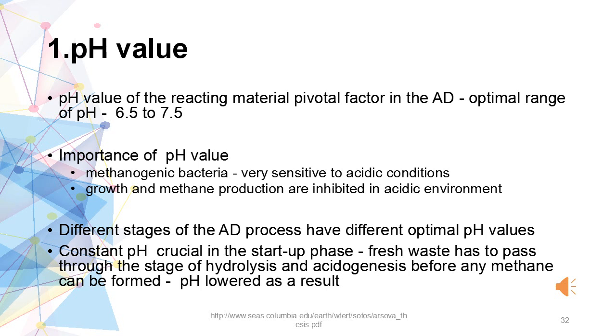The growth and methane production are inhibited in an acidic environment, which is why pH becomes quite crucial for the anaerobic digestion process. Different stages of the anaerobic digestion process have different optimal pH values.